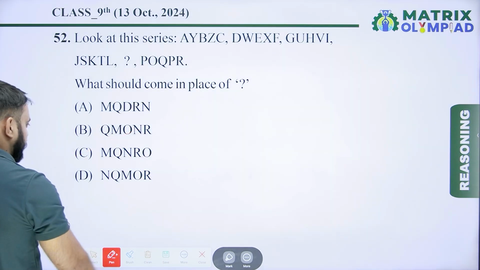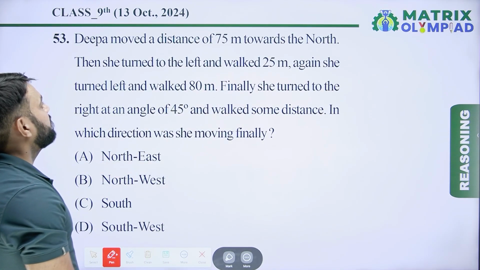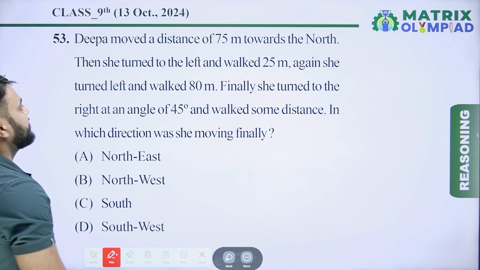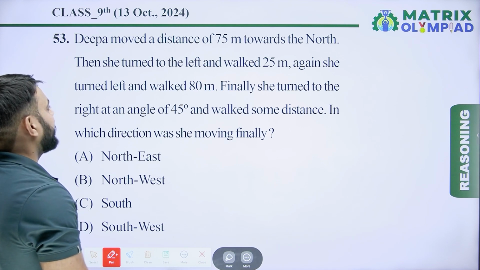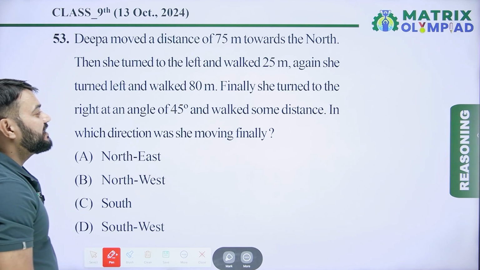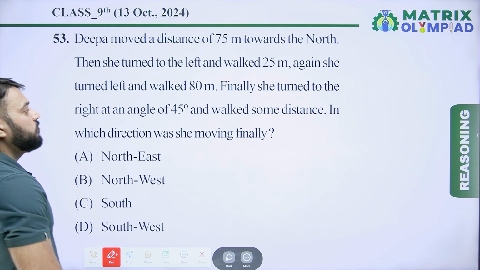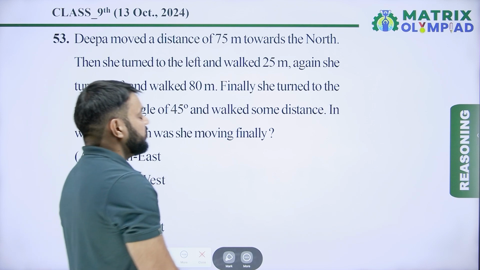So now let's move on to the next question. So now next question is question number 53. Deepa moved a distance of 75 meter towards the north. Then she turned to the left and walked 25 meter. Again she turned left and walked 80 meter. Finally she turned to the right at an angle of 45 degree and walked some distance. In which direction was she moving finally?